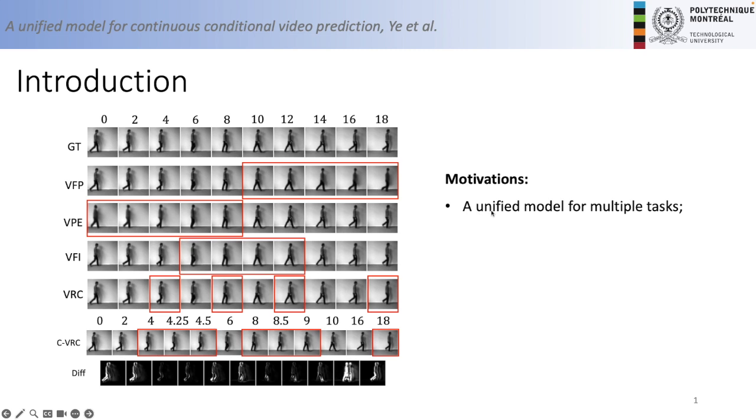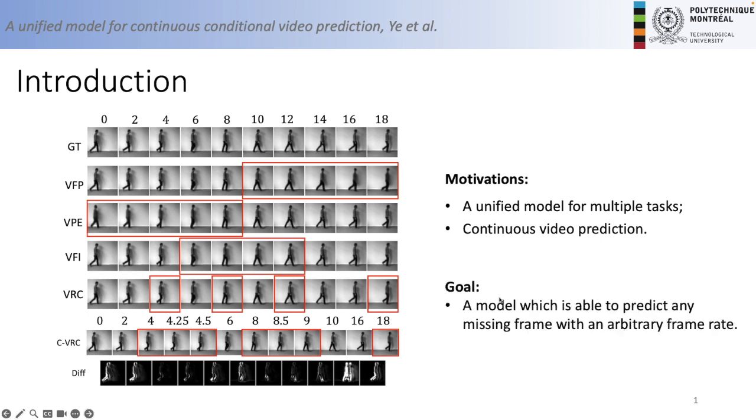So our first motivation is to build a unified model for different tasks because it's more efficient, and it's well known that multiple task learning is beneficial for the performance. Besides, video is just some discrete samples of the continuous world. So our second motivation is to build a model which is able to recover the continuous nature and thus make predictions with arbitrary frame rate. In short, our goal of this paper is to develop a model which is able to predict any missing frames with an arbitrary frame rate.